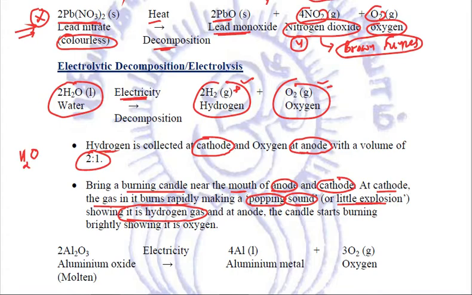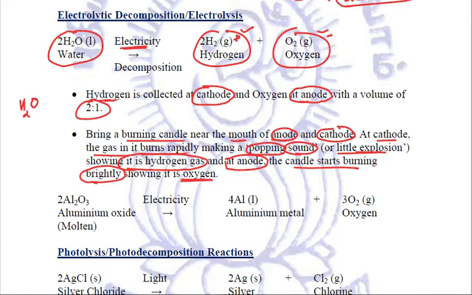So at the cathode, we can relate with the help of this observation that it is hydrogen gas. And at the anode, when we bring a burning candle, the candle starts burning brightly. Why? Because it is oxygen being liberated there, and oxygen is a supporter of combustion, we all know. Got it? Another example we need to relate is aluminium oxide.